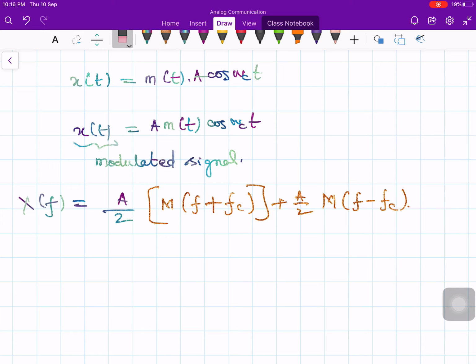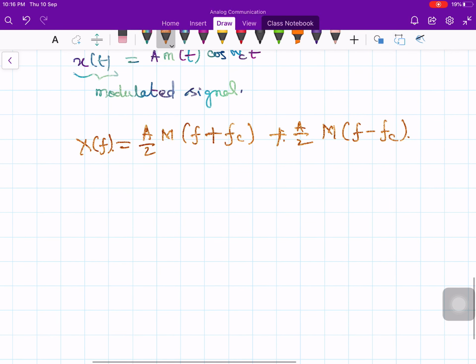In this case I don't want the square bracket, I can put it straight away like this. So A by 2, this is X of f, and here a plus sign, that's it.